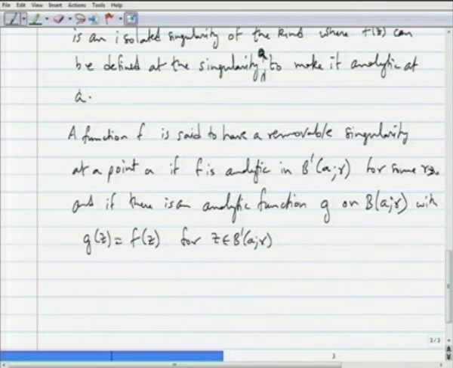So g is an analytic function on B(a, r) which agrees with f(z) at all points in B prime (a, r). Then f is said to have a removable singularity.